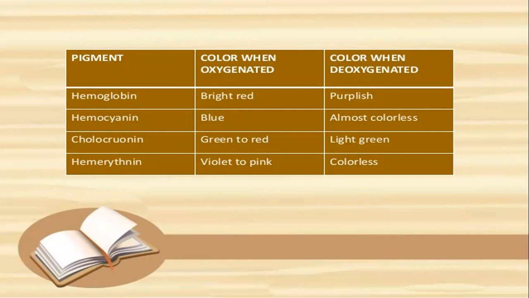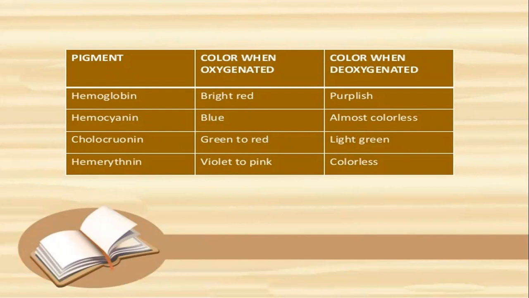Pigment hemoglobin. When oxygen binds to hemoglobin, it is called oxyhemoglobin. The color of the hemoglobin is bright red. But when oxygen is detached from hemoglobin, the color is purple. Hemocyanin: when oxygen binds to hemocyanin, the color is blue. But when oxygen is detached from hemocyanin, then it is colorless.